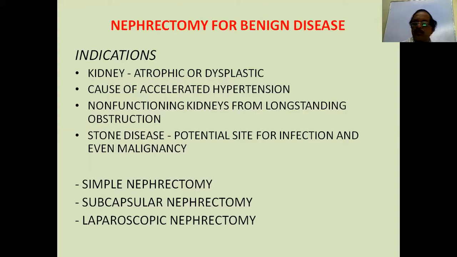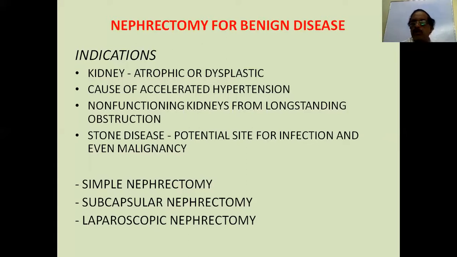Indications include a kidney that is atrophic or dysplastic, renal artery stenosis in a single kidney causing accelerated hypertension, and non-functioning kidneys from long-standing obstruction, long-standing neglected stone disease and infection. These are some indications for nephrectomy. Tuberculosis kidney is another reason, with chronic infection.